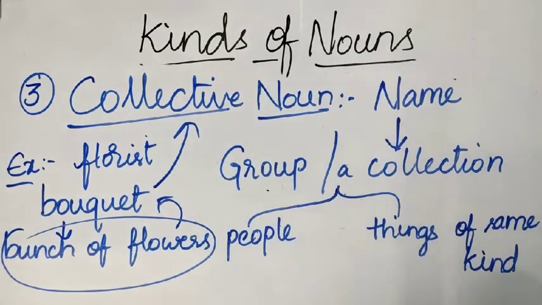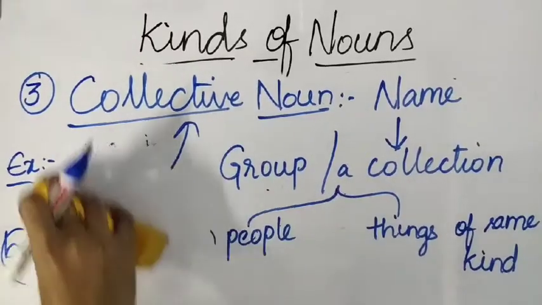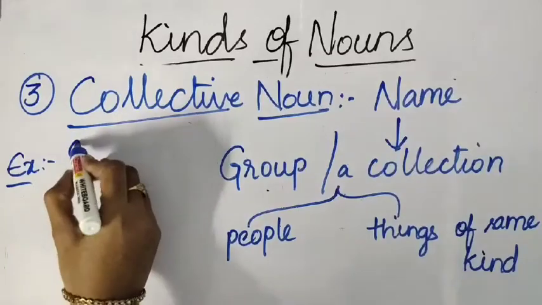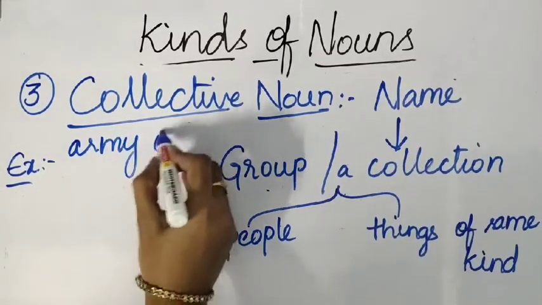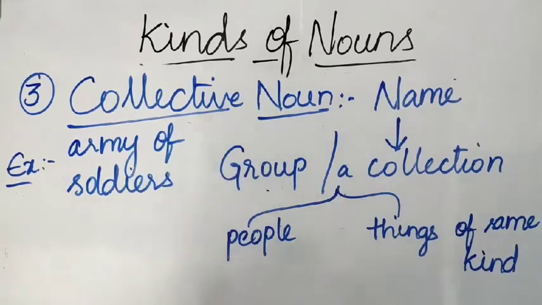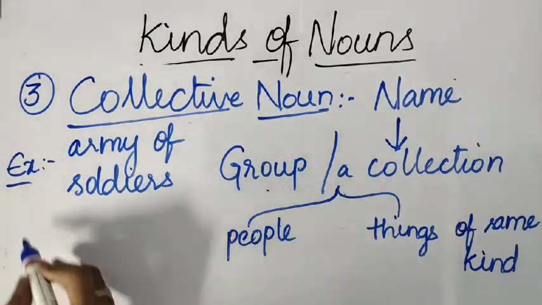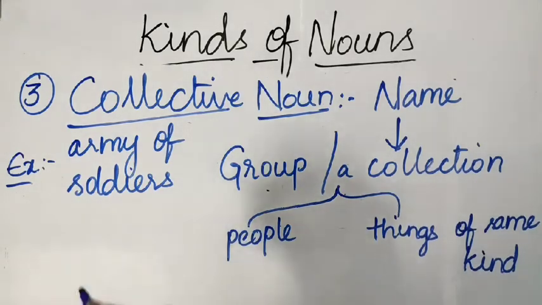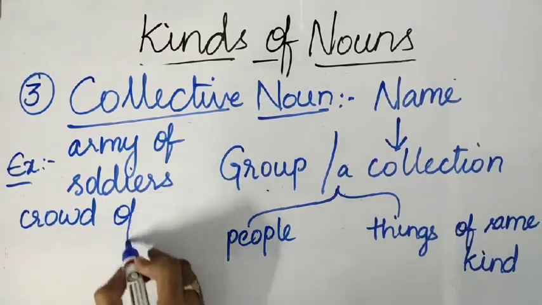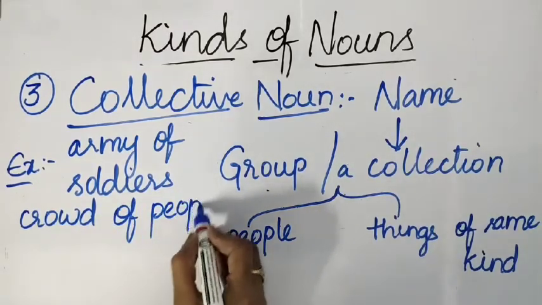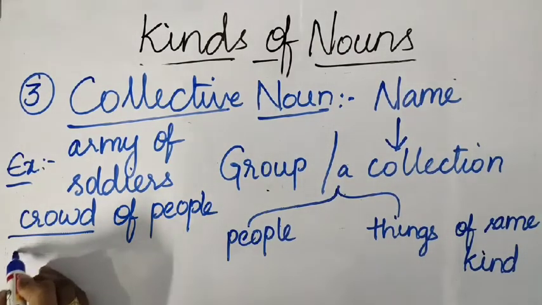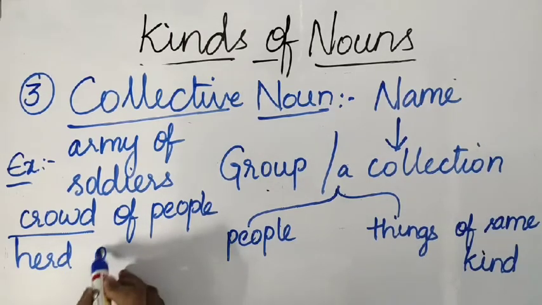If you take a few more examples, army, right? What is an army? Students, what is an army? An army of soldiers. In a similar way, we say crowd. There's a huge crowd in the street. What do you mean by crowd? Crowd is nothing but a crowd of people. Many people gathered at one place is called a crowd. In a similar way, we say herd of cattle.